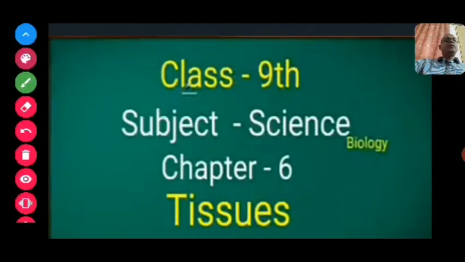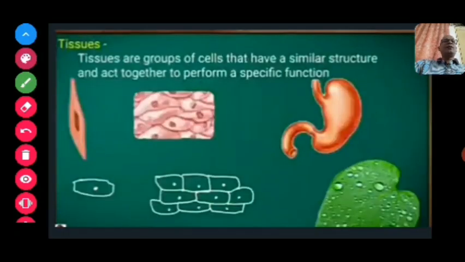Today we are going to study the 6th chapter of class 9th science biology, that is tissues. In this chapter you will learn about tissues, the difference between plant and animal tissues, and a brief description of plant tissues. Okay, let's start one by one.